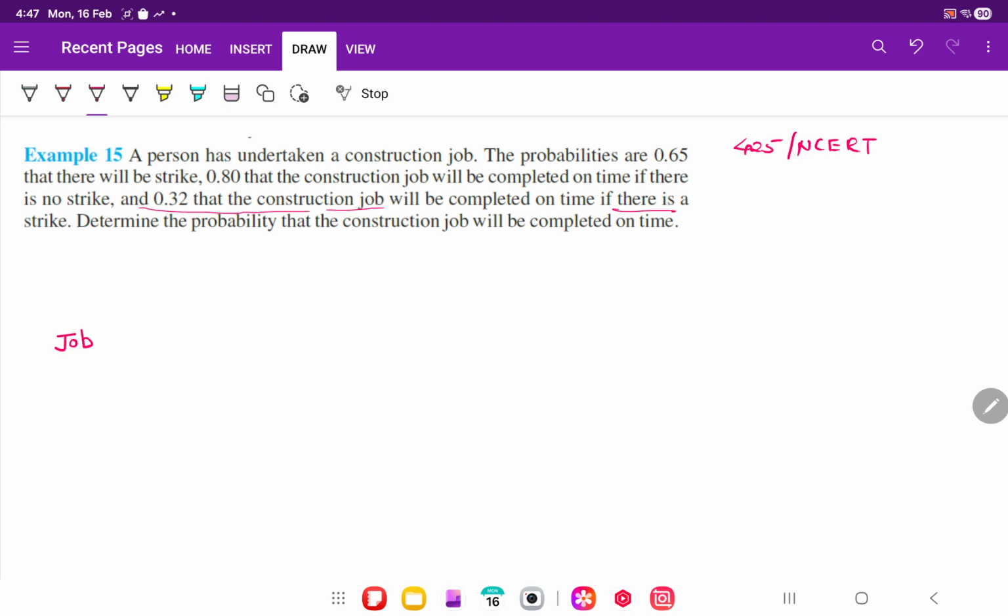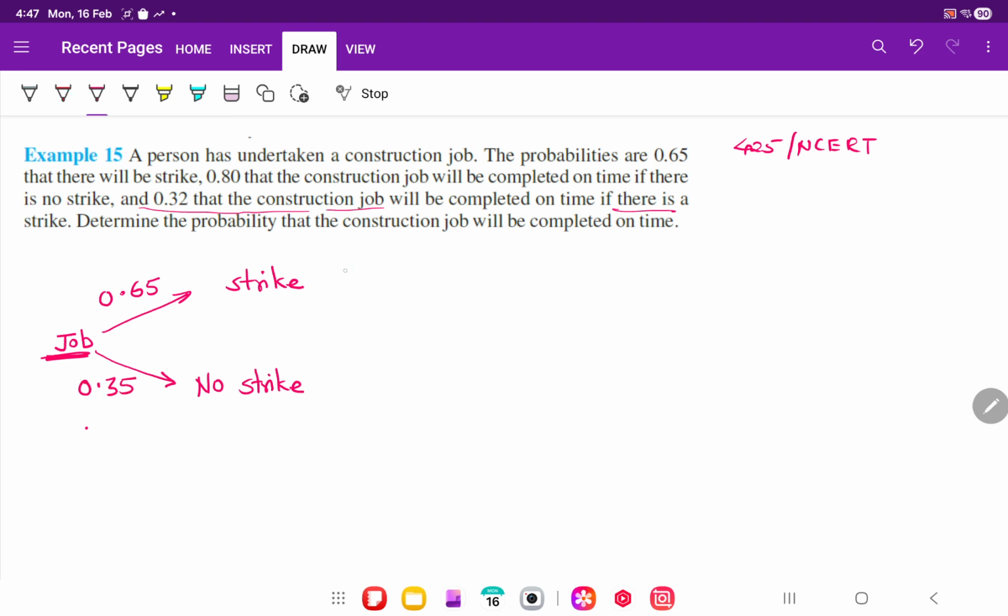So there is a job given where there are two possibilities. One possibility is that a strike will be there. The probability that a strike will be there is 0.65. And there is a probability that there will be no strike, correct? So how to find no strike? 1 minus, because the total probability for doing any job is always 1. So it will be 1 minus 0.65, which is 0.35, correct? I am just writing 0.35 to keep it clean.